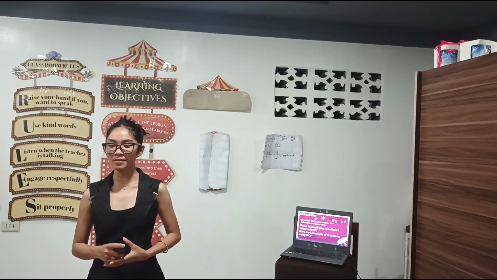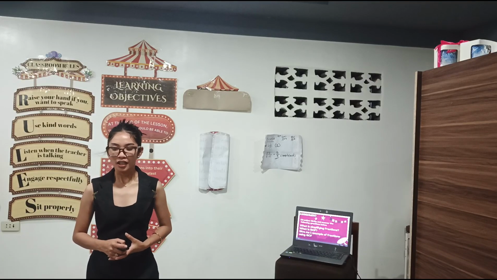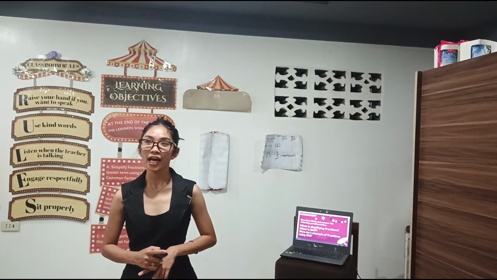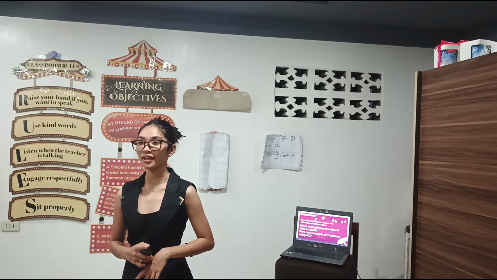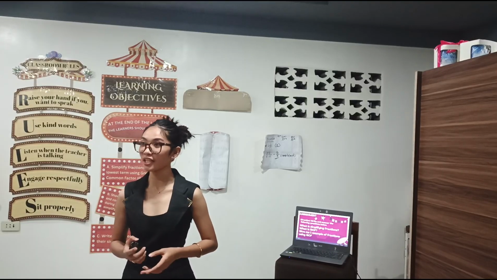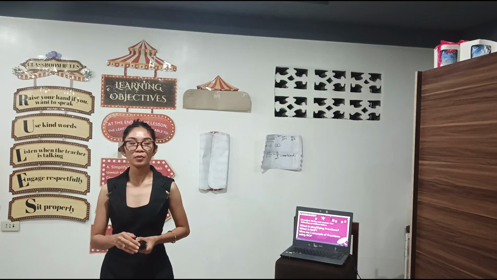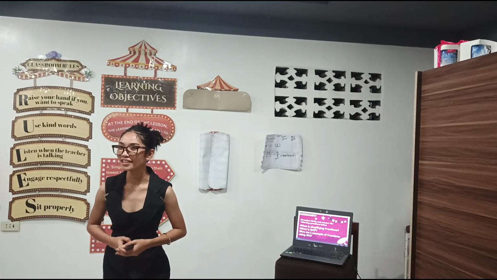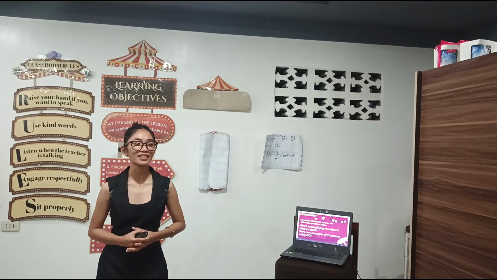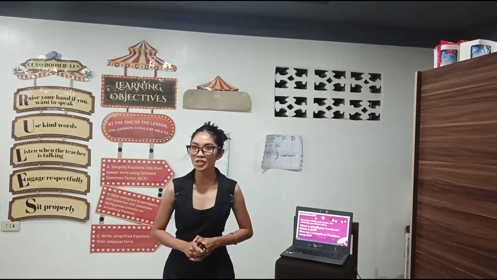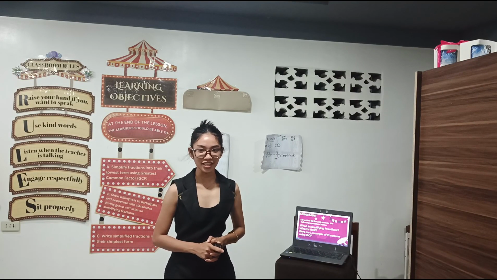Multiplying fraction means multiplying the top numbers together, which is the numerator, and also multiplying the bottom numbers, which is the denominator. You're going to be multiplying them together. Understand?